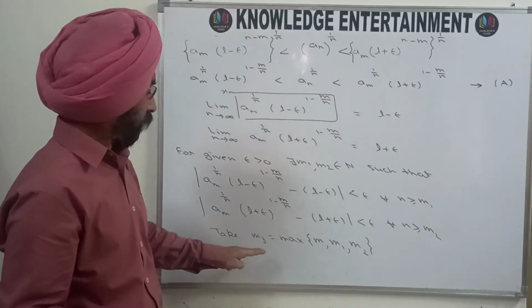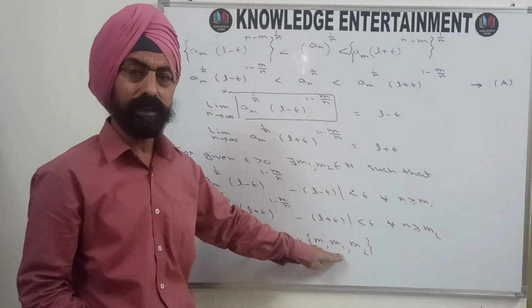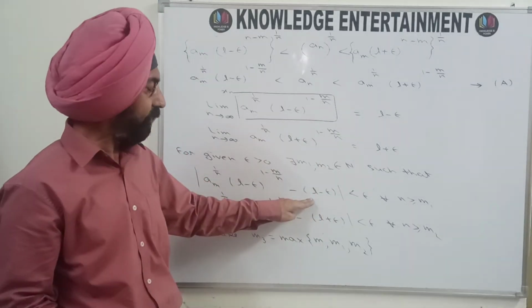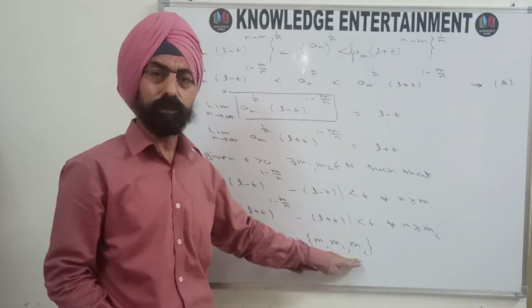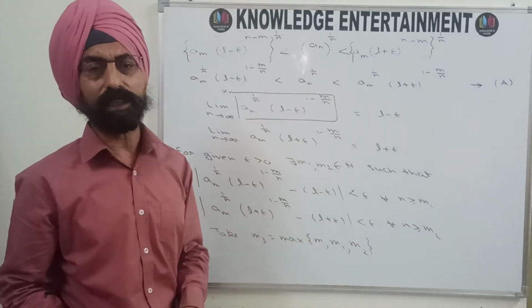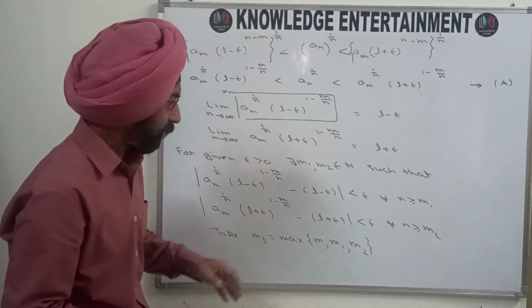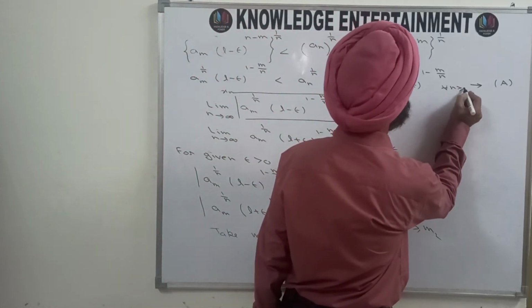If n is greater than or equal to m3, definitely it will be greater than or equal to m1, and if n is greater than or equal to m1, this will be satisfied. And whenever n is greater than or equal to m3, n will automatically be greater than or equal to m2, so this inequality will automatically be satisfied. Let me simplify these three. So I'm writing here, this is true for every n greater than or equal to m3.